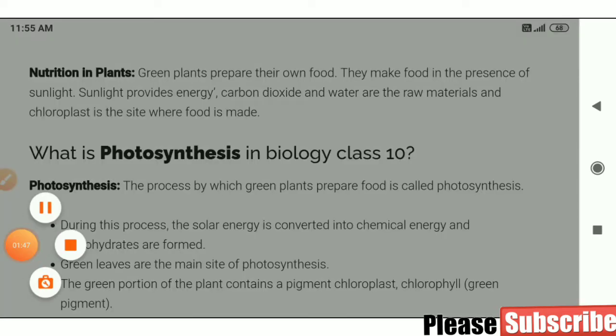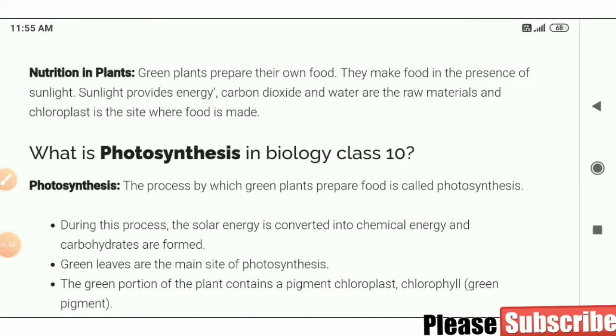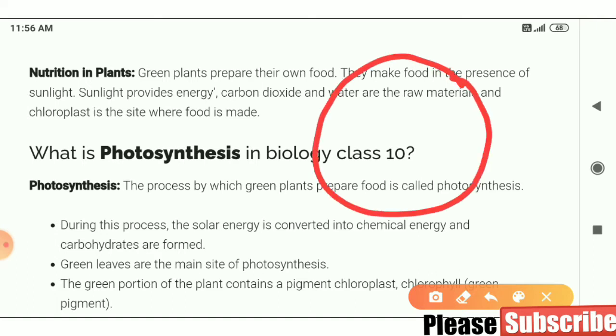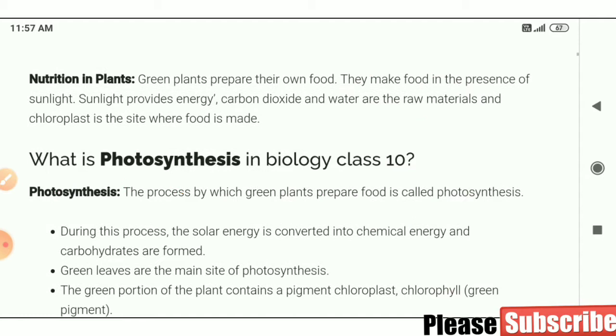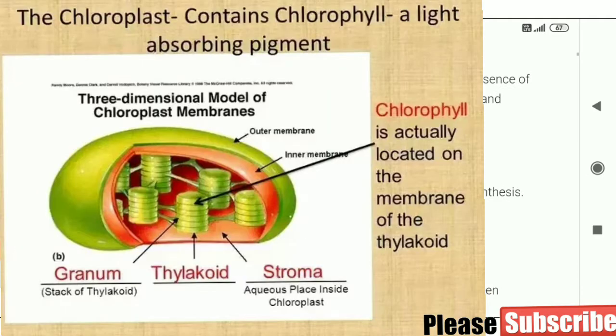Clear to you? That is sunlight. And where is chlorophyll present? Chlorophyll is present inside the chloroplast. We all know the cell structure: inside the plant cell, chloroplasts are there, and in the chloroplast there is chlorophyll. Chlorophyll is a green color pigment which is responsible for photosynthesis. Remember these things. Now, what is photosynthesis?